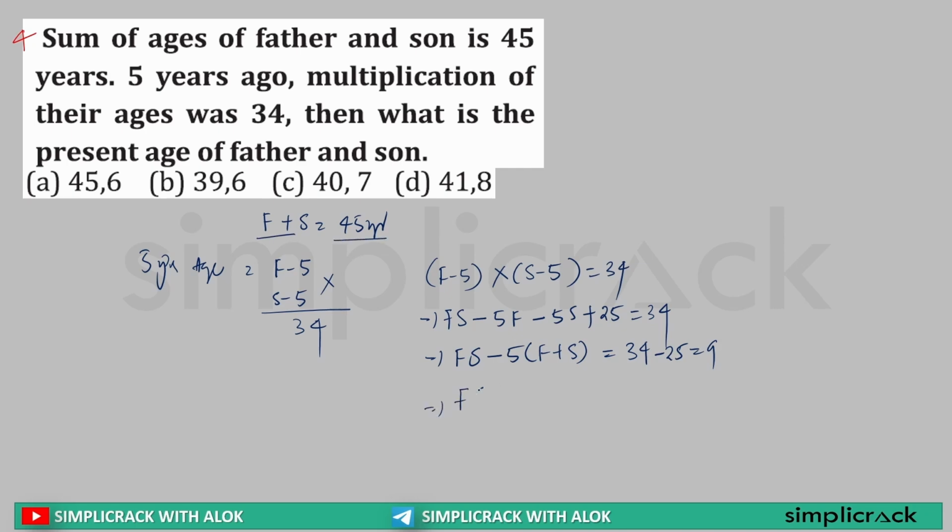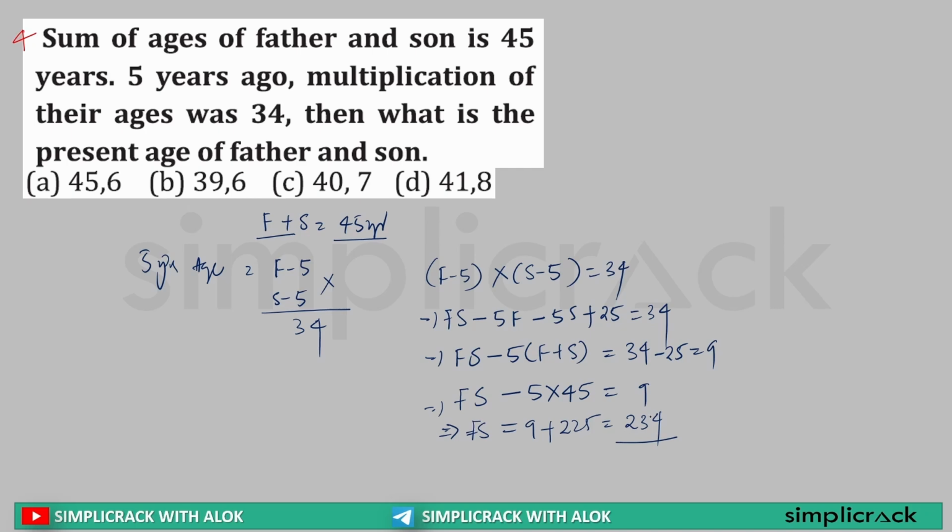So sir, this can be written as father's age into son's age minus 5 into 45 is equal to 9. So father's age into son's age is equal to 9 plus 5 into 45, that is 225, which is equal to 234. Clear?